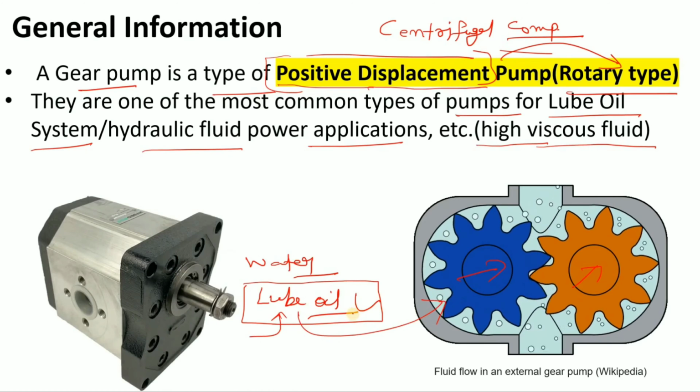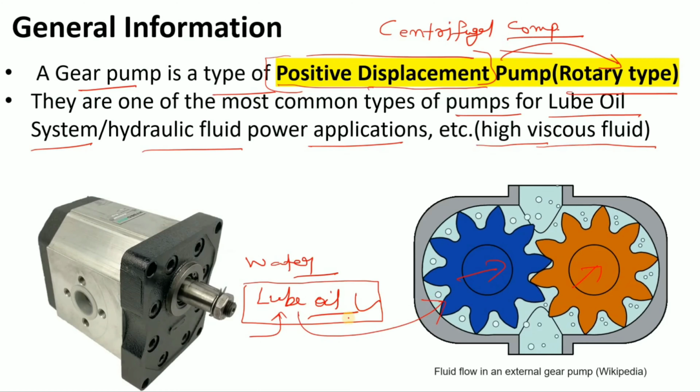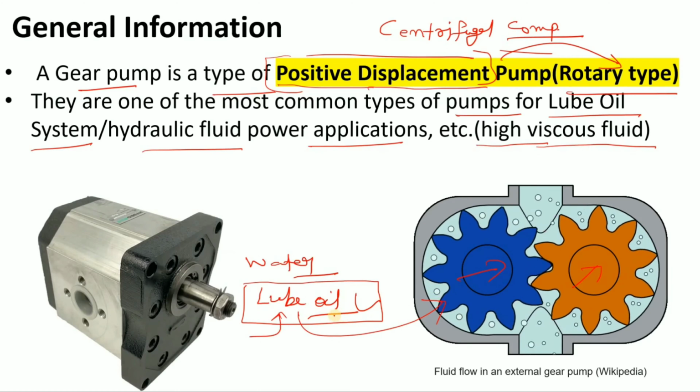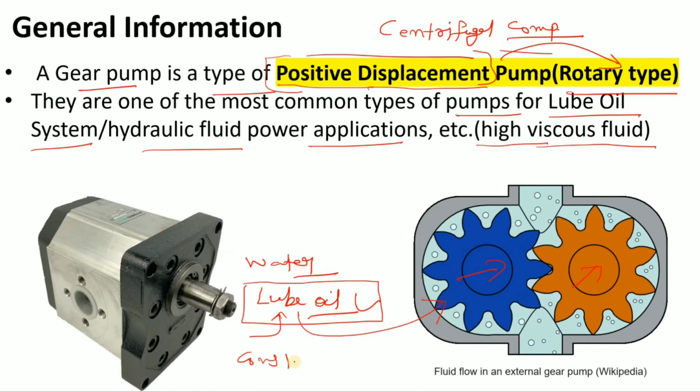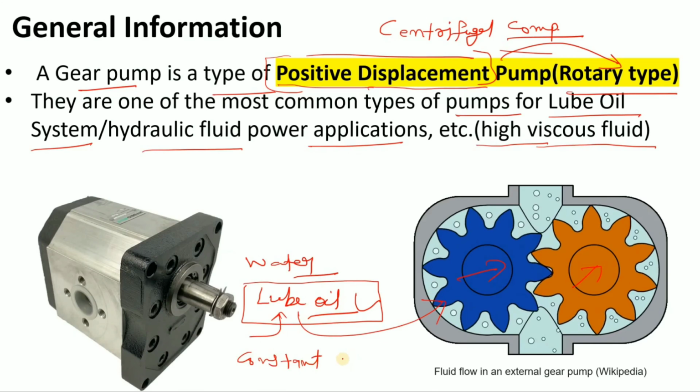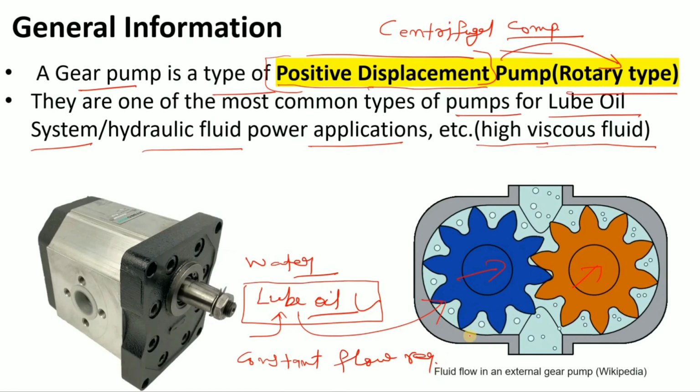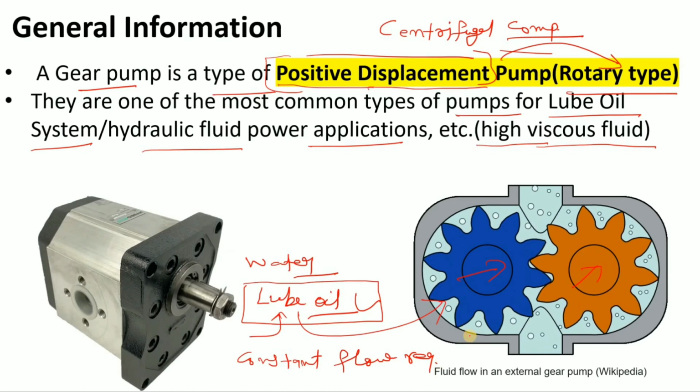What I want to say is that is the main advantage or salient feature of the gear pump. As well as it is also used where constant flow is required, and high pressure also, because this is a positive displacement pump, right?